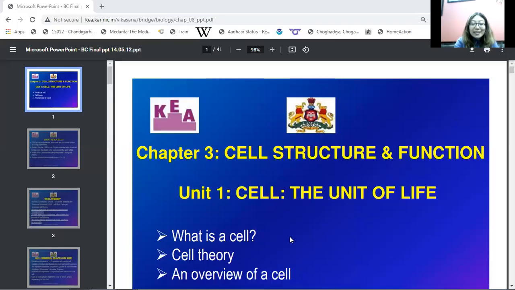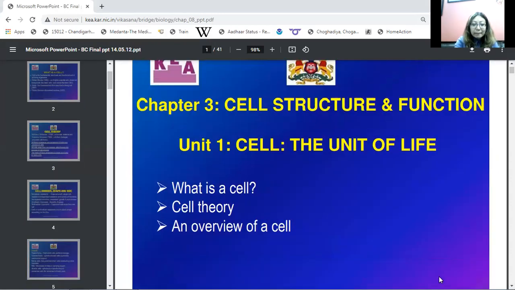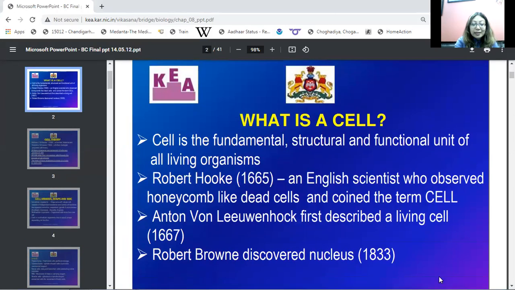The cell is the basic, fundamental, and structural unit of life. Cell is the fundamental structural and functional unit of all living organisms. Now, let's explain this definition more.